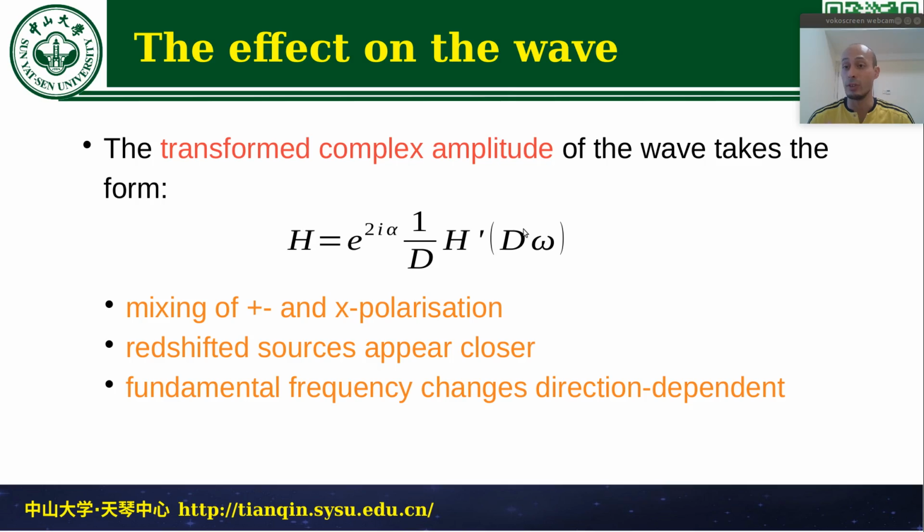The last effect is the Doppler shift on the frequency, and here it is important to say that this is a change of the fundamental frequency. However, gravitational waves usually have several modes, and each mode has a frequency which is a multiple of the fundamental frequency. So changing the fundamental frequency by a constant factor does not directly translate into a change of the measured frequency by the same constant factor, because the different modes enter with a different proportion, and this proportion can also change in time.